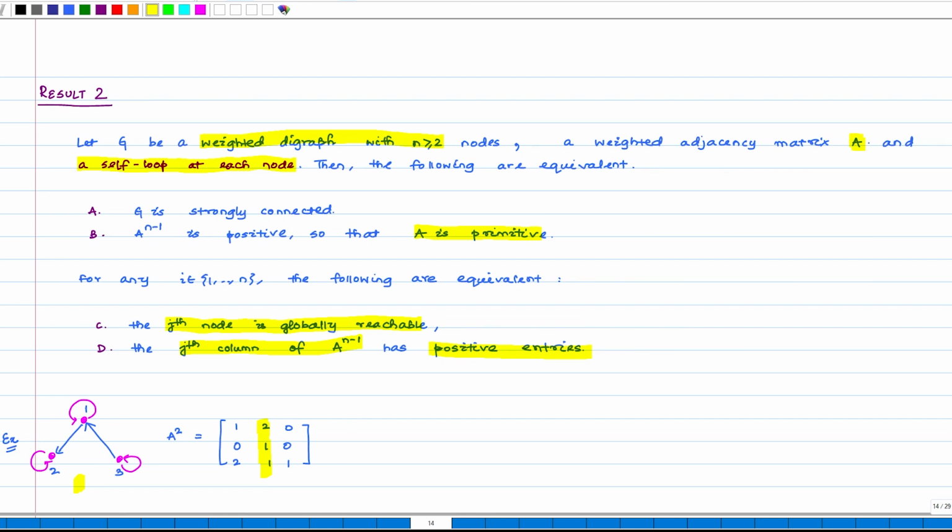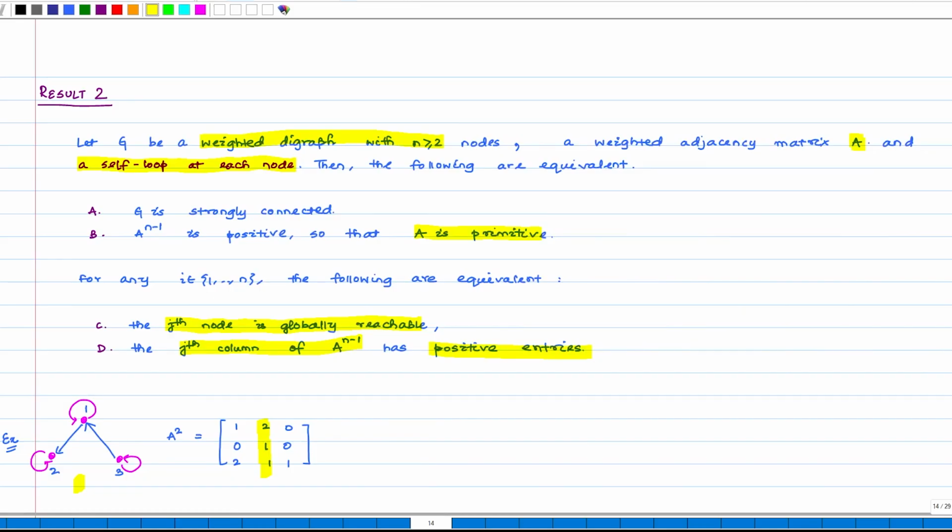So, again all that we need to do is simply look at the powers of the matrix A, and we can conclude more about the properties of the digraph, meaning whether or not there exists a globally reachable node and how many walks exist to that node. All of these properties can be constructed by looking at the adjacency matrix A and its powers.